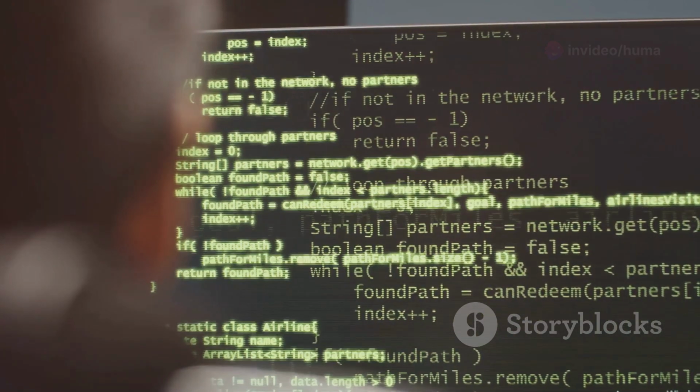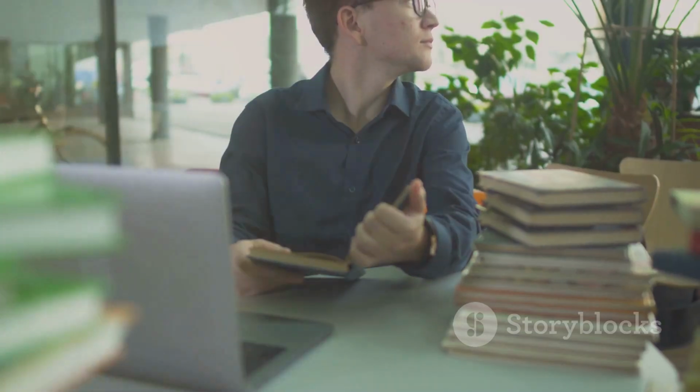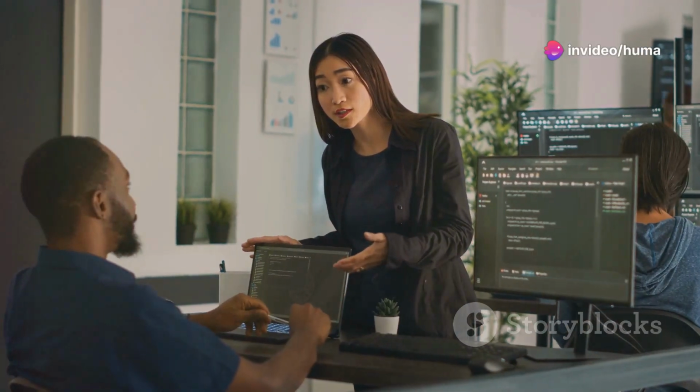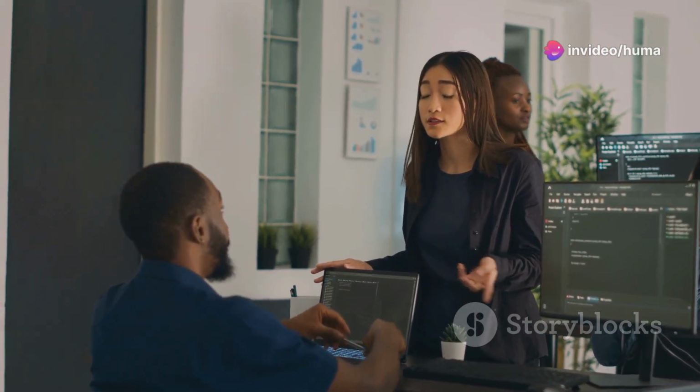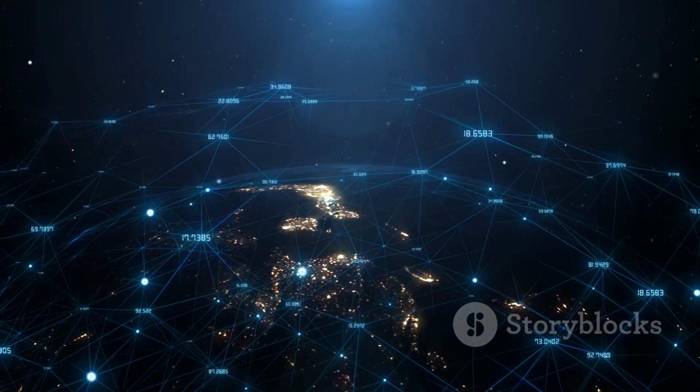Don't be afraid to step outside your comfort zone and explore new areas within computer science. The more you learn, the more you'll realize how much more there is to know. Embrace the challenge and enjoy the journey of lifelong learning in this exciting and rewarding field. The world of computer science is constantly expanding. Keep learning and exploring.